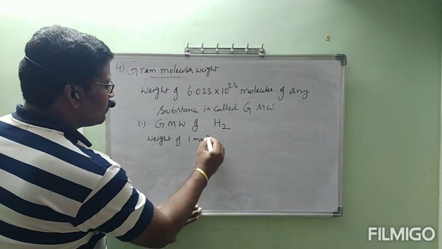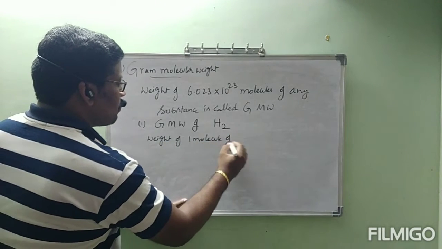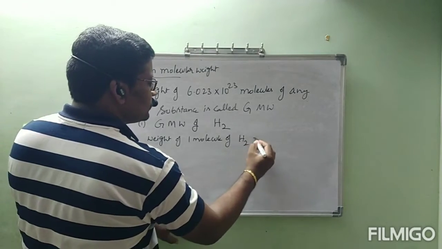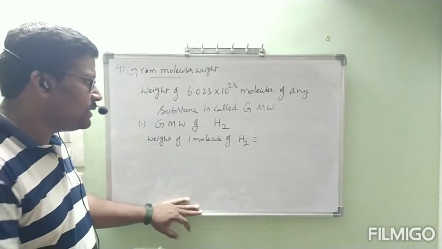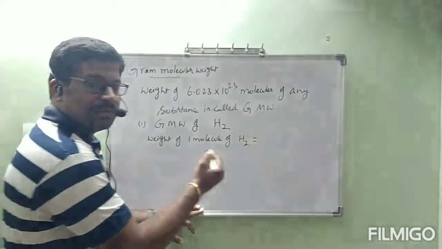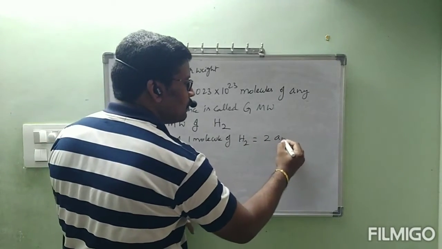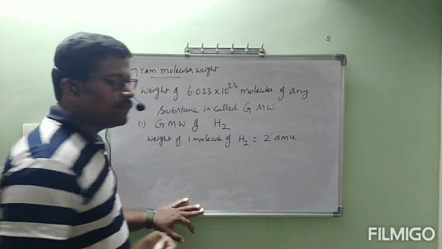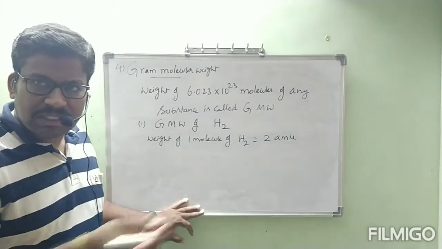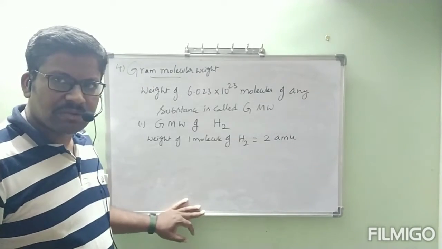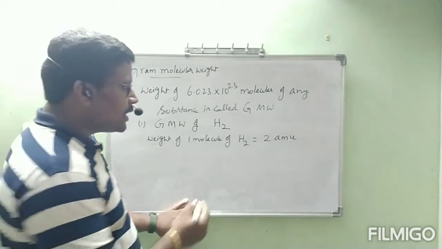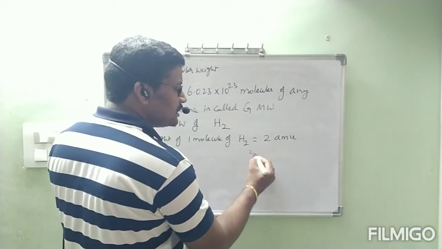Weight of one molecule of H2. In the previous topic, molecular weight, we found that. Weight of one molecule of H2 is equal to 2 AMU. Is it right? Just previously we have seen. What is the value of AMU?